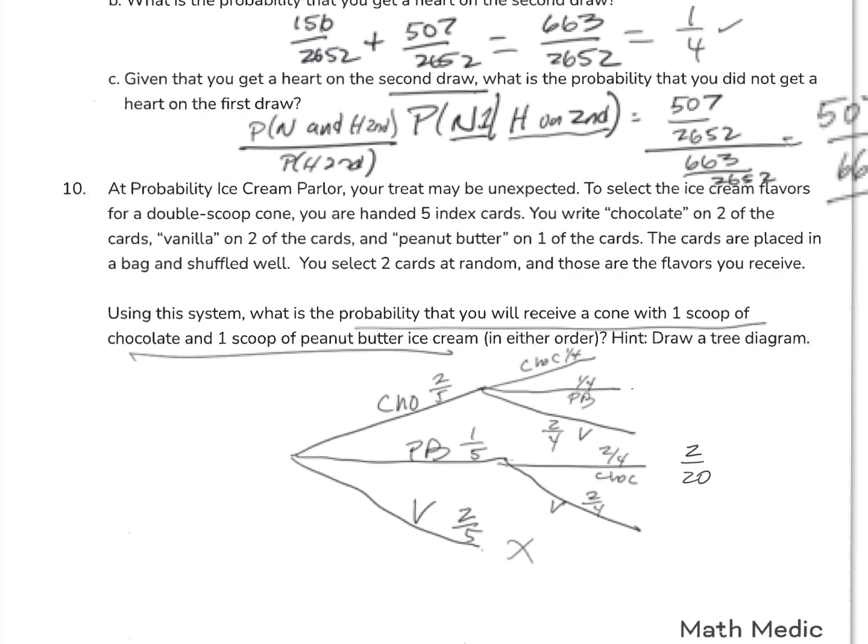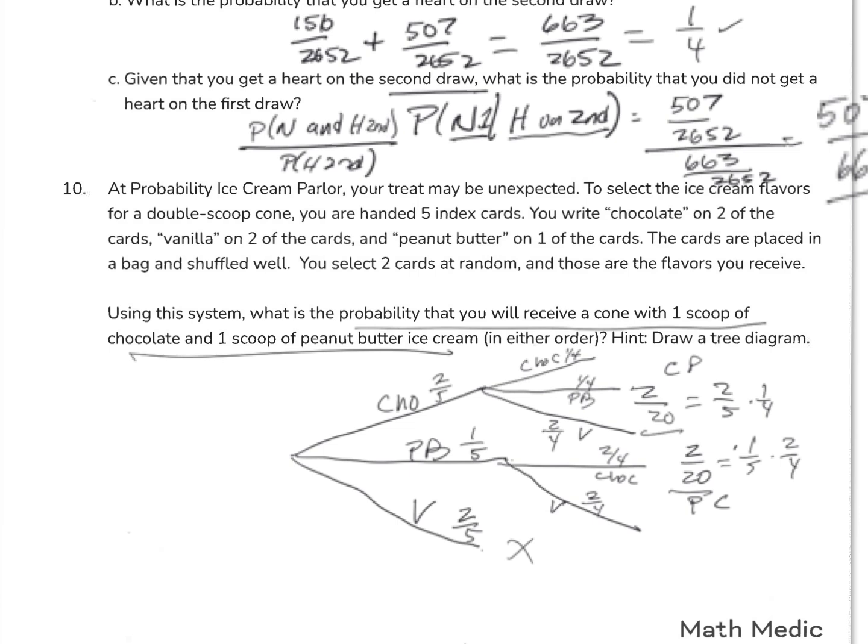This is the probability of chocolate times the probability of peanut butter after I got a chocolate. And the other is 1/5 times 2/4, the probability of peanut butter times the probability of chocolate, given that I got a peanut butter. So now I've got 2 out of 20 and 2 out of 20. This is chocolate peanut butter, and this is peanut butter chocolate.